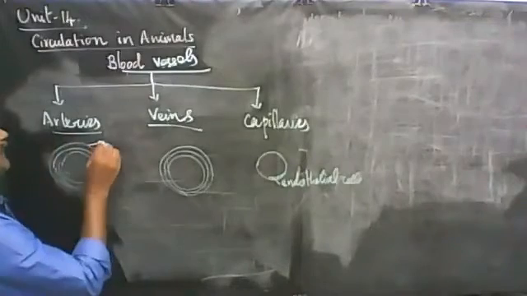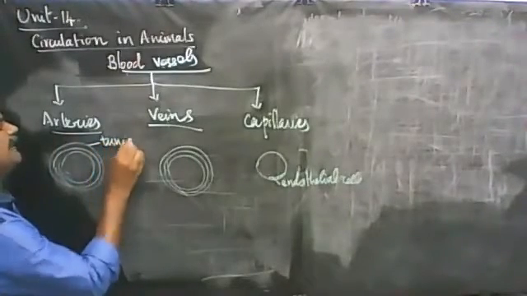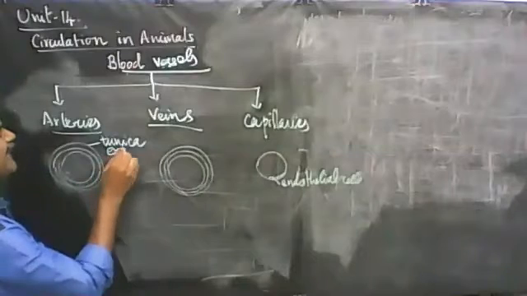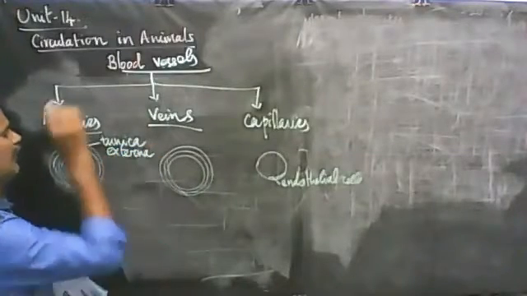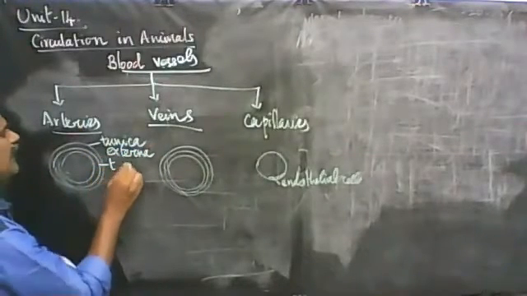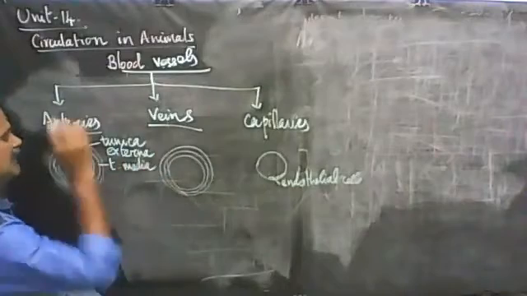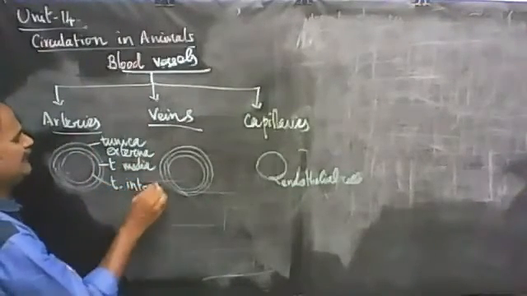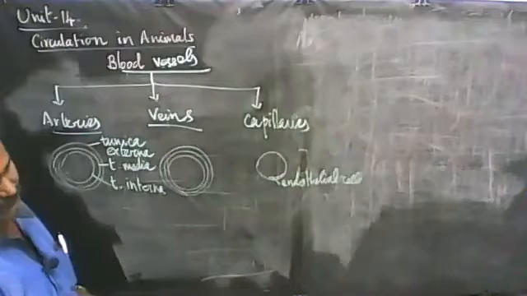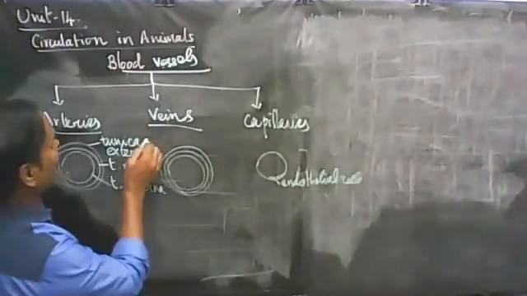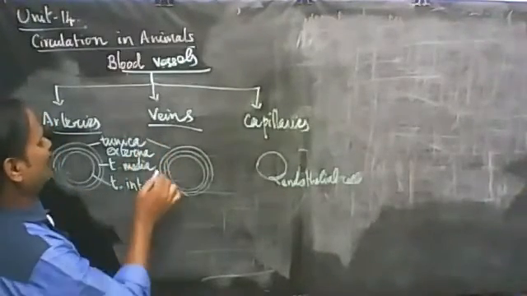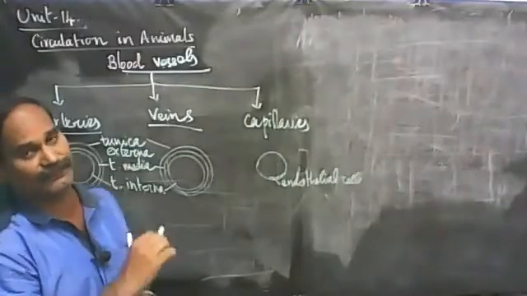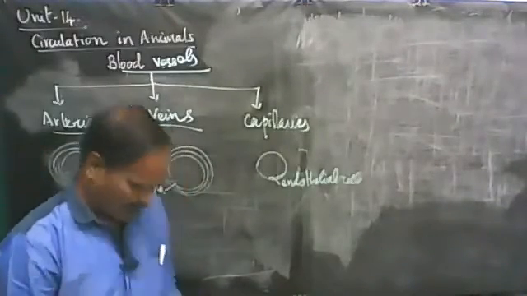See, the word tunica is nothing but a layer. Tunica externa, because it is on the outside, it is called tunica externa. Similarly tunica media, because it is in the middle. And because it is on the inside, it is tunica interna. These are the 3 layers. The same layers are found in veins also: tunica externa, tunica media, tunica interna. The thickness varies between arteries and veins. Now let's see one by one.